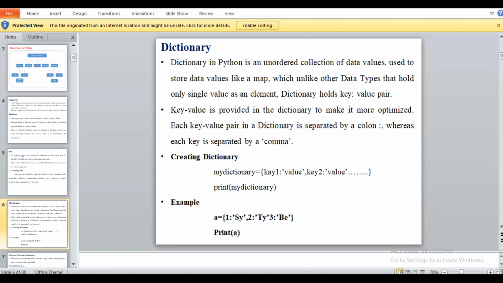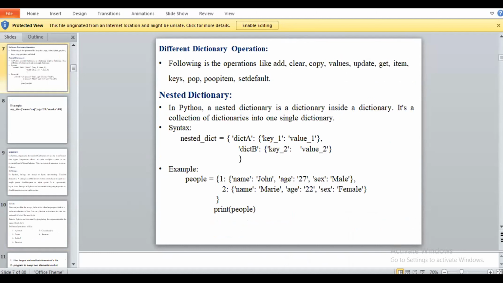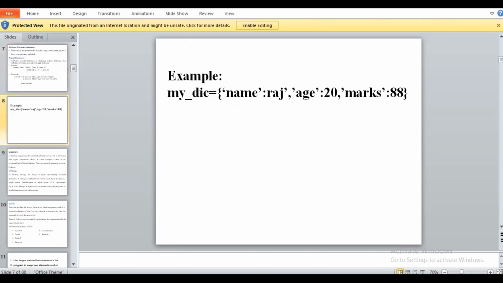So all of you understood the dictionary operation? Yes, ma'am. Okay, now we will move to the next point. At last I will give time to you to implement all this. So next we will see the different operations that I told now, like how to update. You have to take this example and perform the different operations.